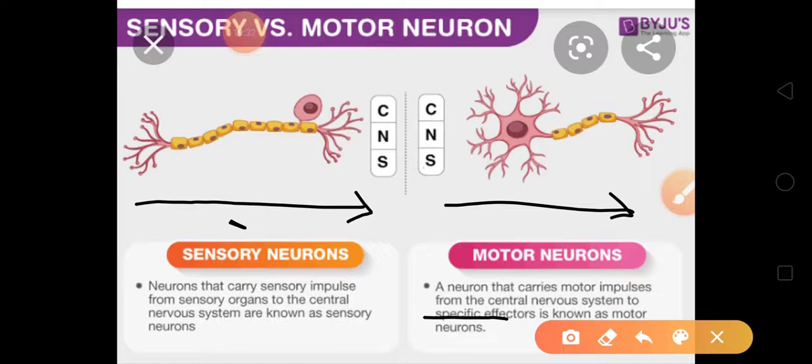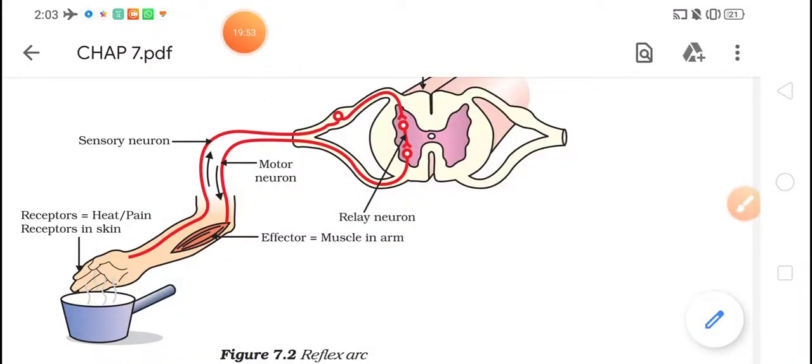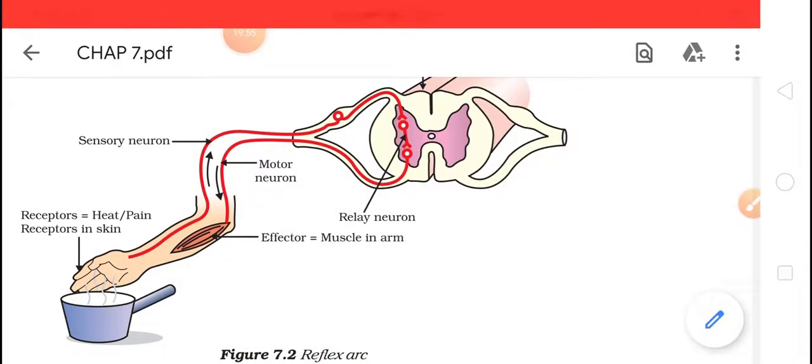Okay, so with this I think you are clear with sensory neuron and motor neurons. So we have two types of neurons that function in a reflex arc. Yes, so now you are clear, sensory and motor.